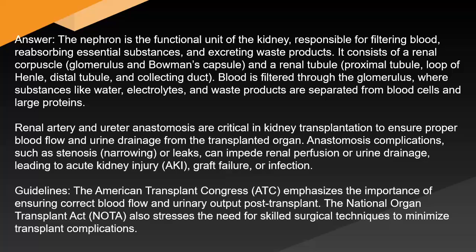large proteins. Renal artery and ureter anastomosis are critical in kidney transplantation to ensure proper blood flow and urine drainage from the transplanted organ. Anastomosis complications, such as stenosis (narrowing) or leaks, can impede renal perfusion or urine drainage, leading to acute kidney injury, graft failure, or infection.